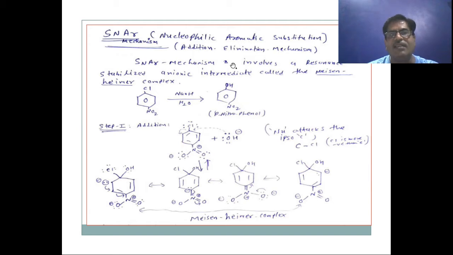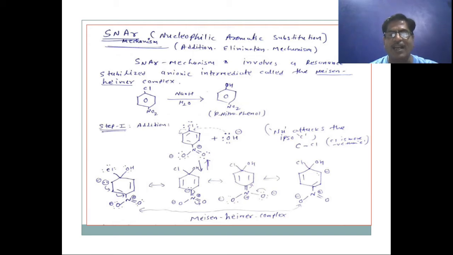Aryl halides and vinylic halides are relatively unreactive toward nucleophilic substitution reactions under conditions that give facile nucleophilic substitution with alkyl halides. What is the reason? The reason is that phenyl cations are very unstable. Halogen bonds of aryl and vinyl halides are shorter and stronger than those of alkyl, allyl and benzylic halides because of the hybridized state and the resonance.